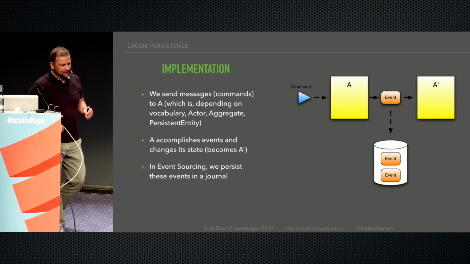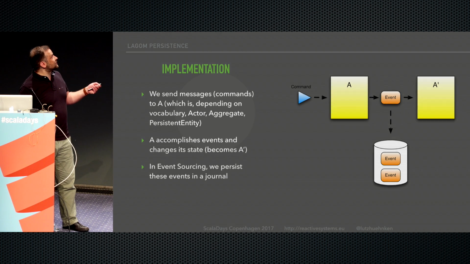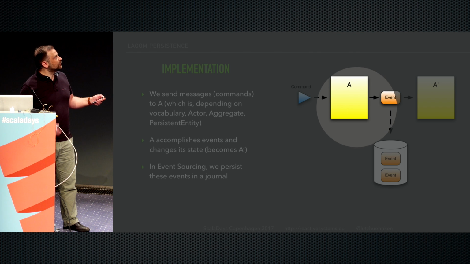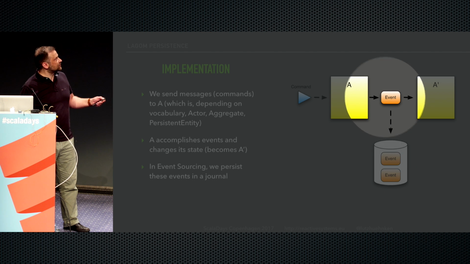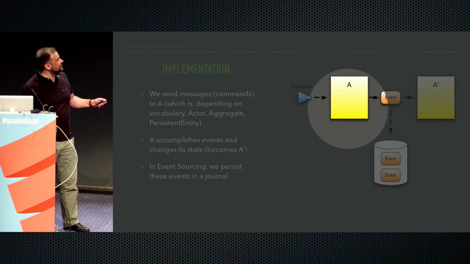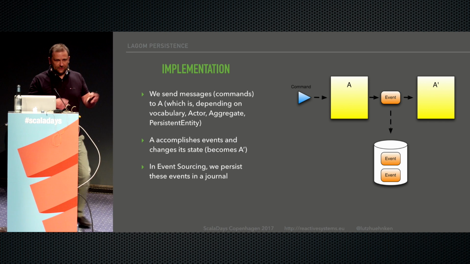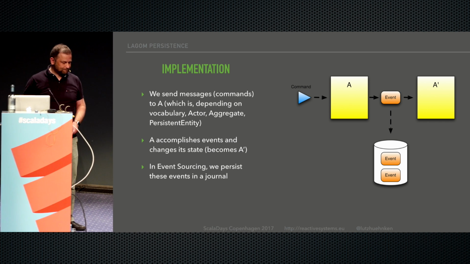So let's not focus on the name so much, but we have something that receives the command. If it can process the command, if it's a valid command, it will accomplish or emit or whatever an event. And this event will be recorded. We're going to store this event so we can replay the events later, and it will modify the state. So this is the same entity, this yellow thing, right? It starts off in state A, an event happens, it's going to have a new state.